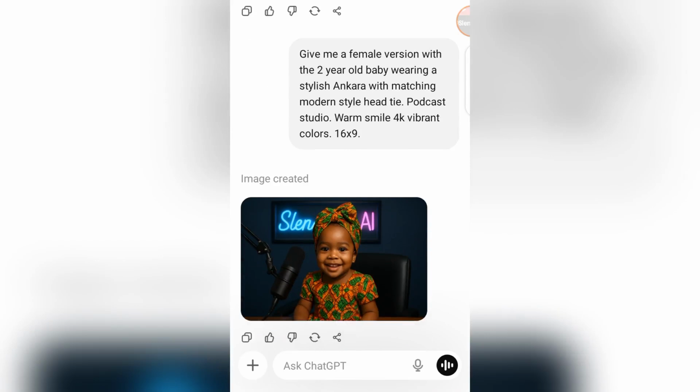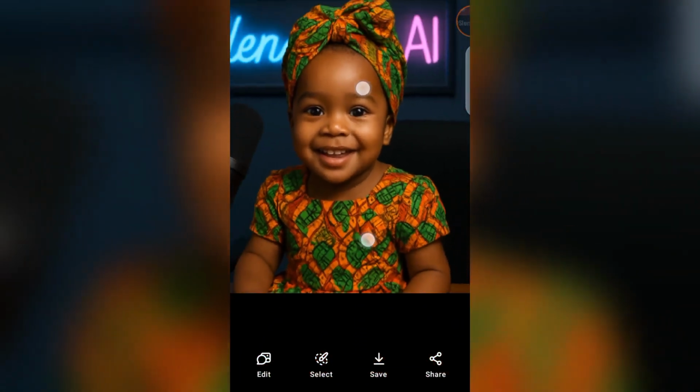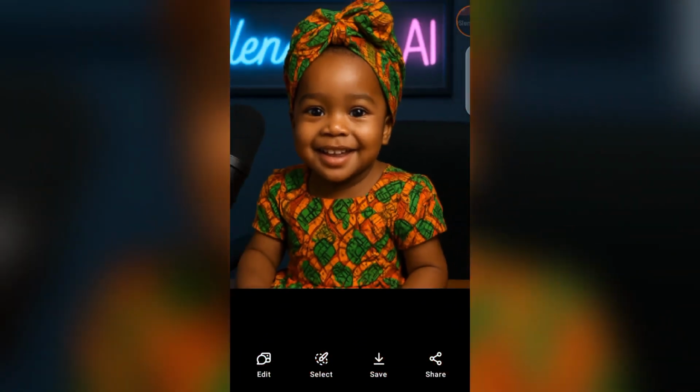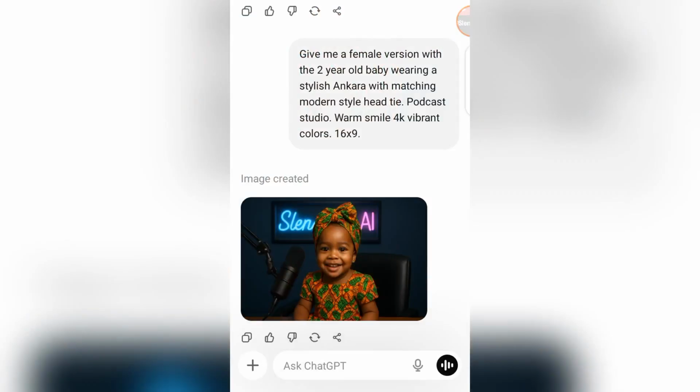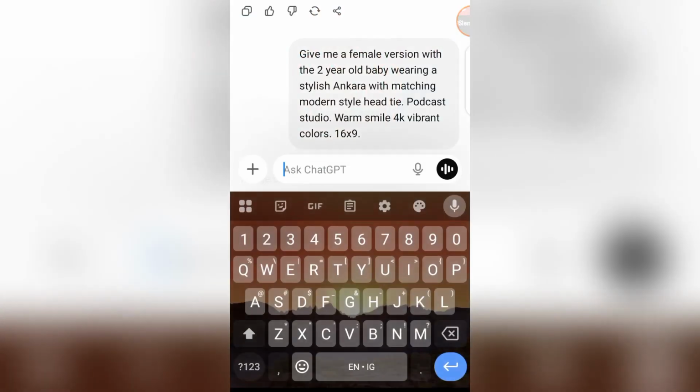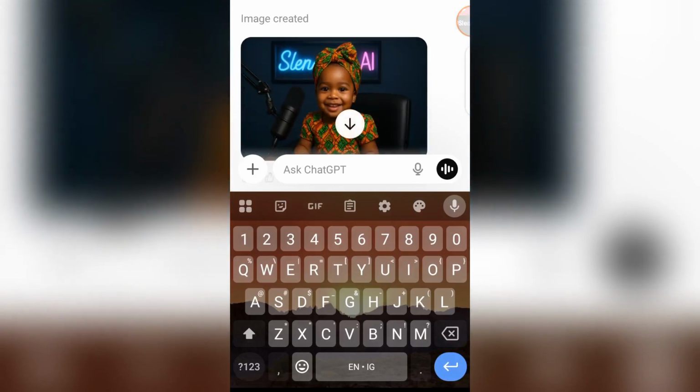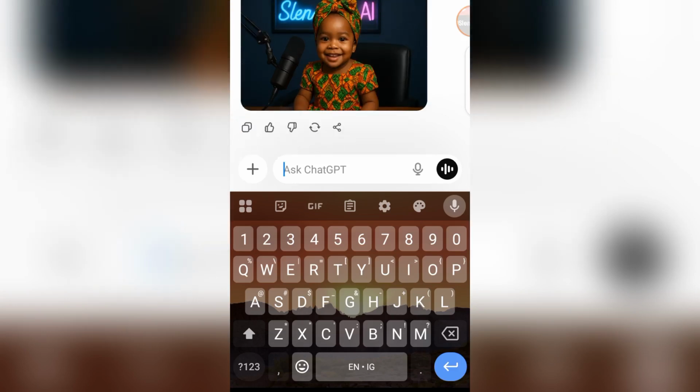I say give me a female version with a 2-year-old baby wearing a stylish ankara with matching hairstyle, modern style hair tie, podcast studio, warm smile, 4K vibrant colors, 16 by 9, and it gave me this. This is also very, very beautiful. If you want the ankara to be more sophisticated, you can say, give me a version where she wears an ankara with intricate designs or patterns, or embroidery and things like that. Just go ahead and describe what you want. If you don't want the background to be in a podcast studio, you can also change the background.